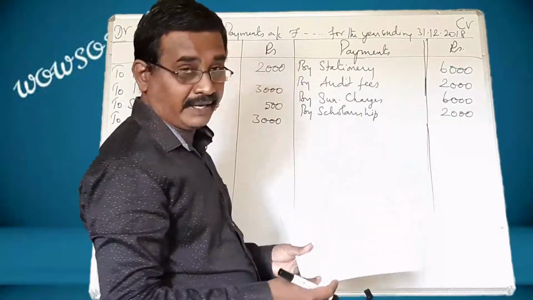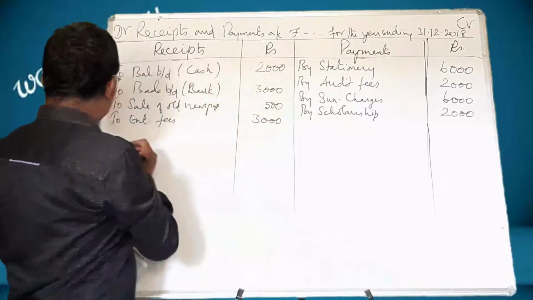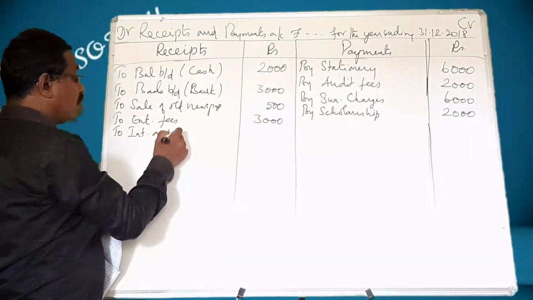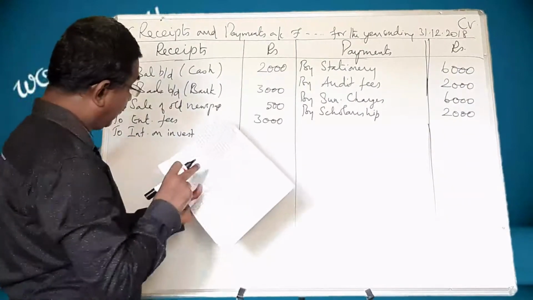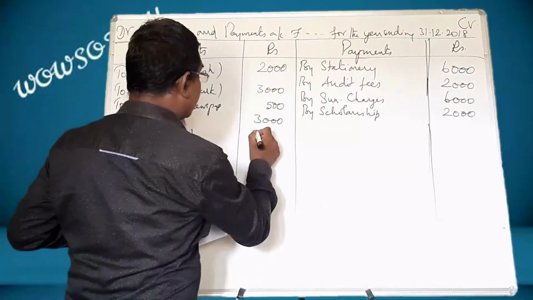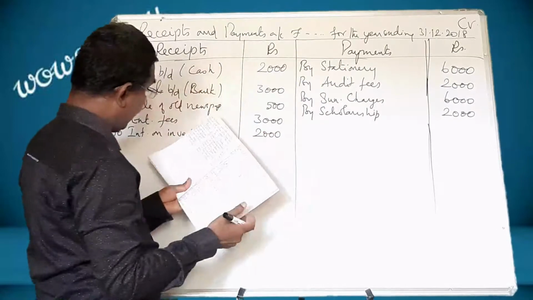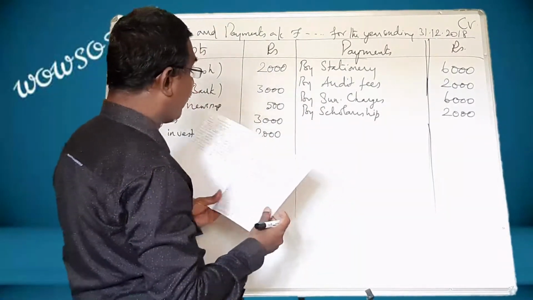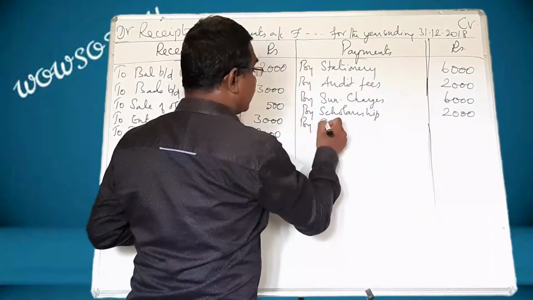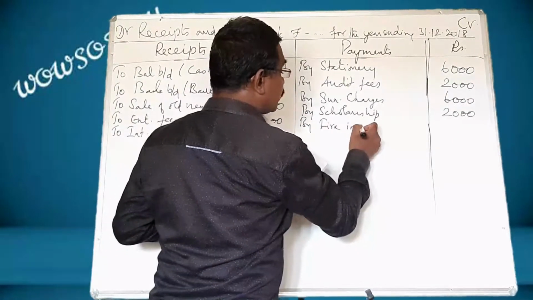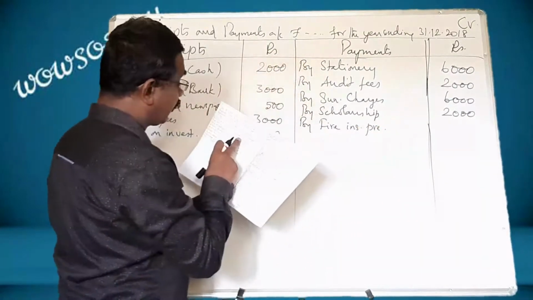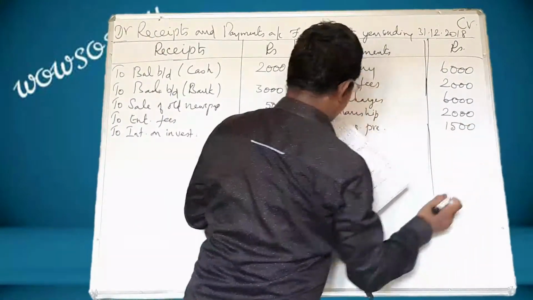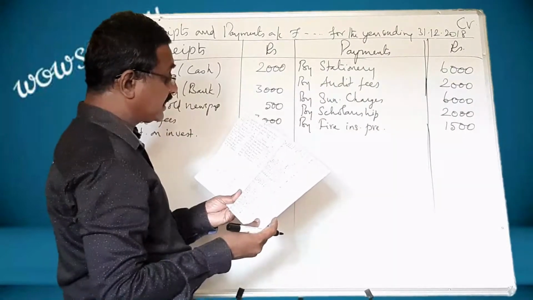And interest on investment. It is a receipt. So it should be brought here to interest on investment. What is that amount? Interest on investments 2,000. And let us come to the next side. Fire insurance premium paid, by fire insurance premium. What is that amount? 1,500. Next, subscriptions received.